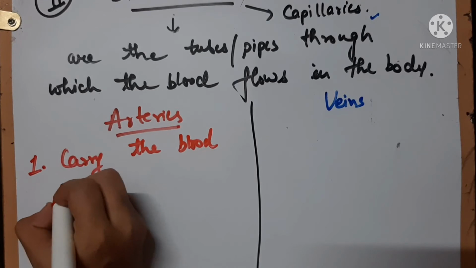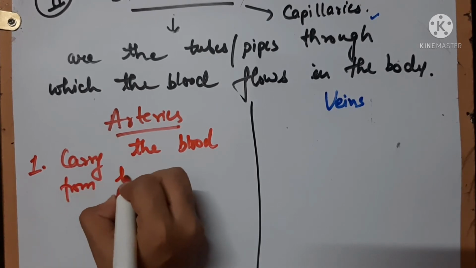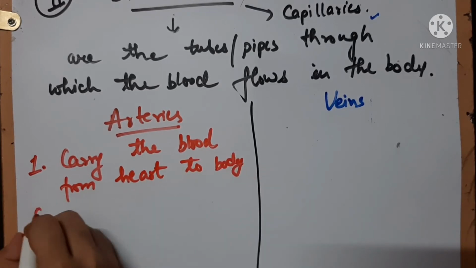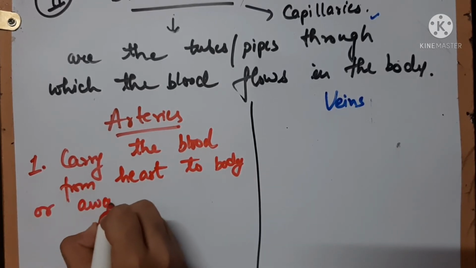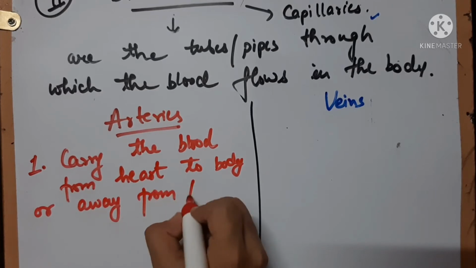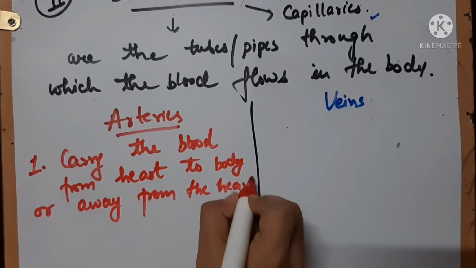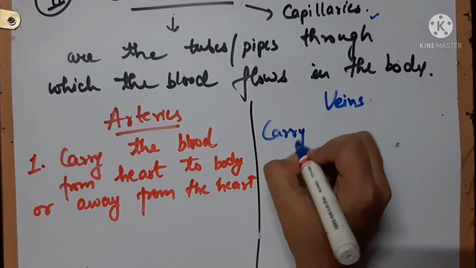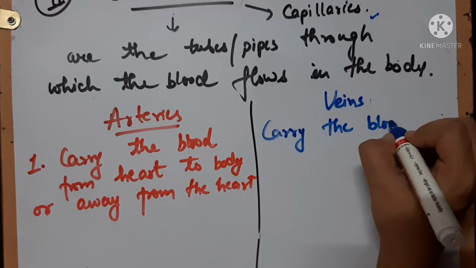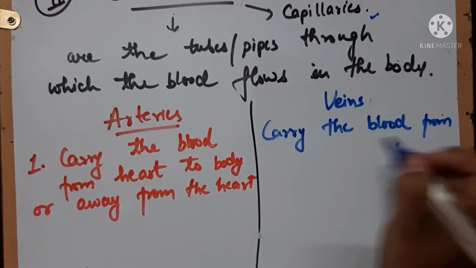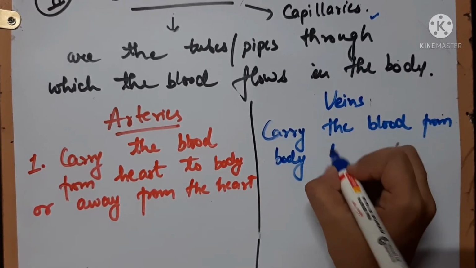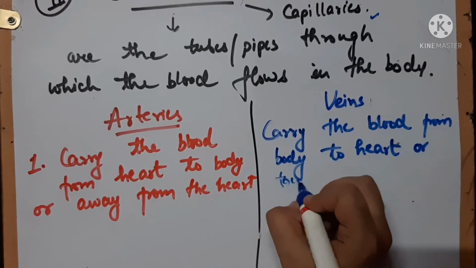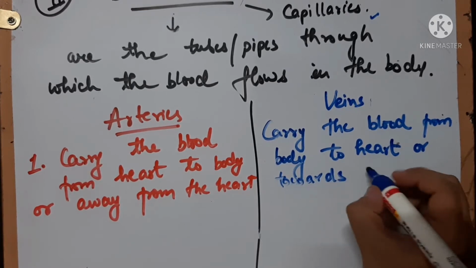But arteries carry the blood from the heart to the body, or away from the heart. Veins carry the blood from the body to the heart, that is, towards the heart.